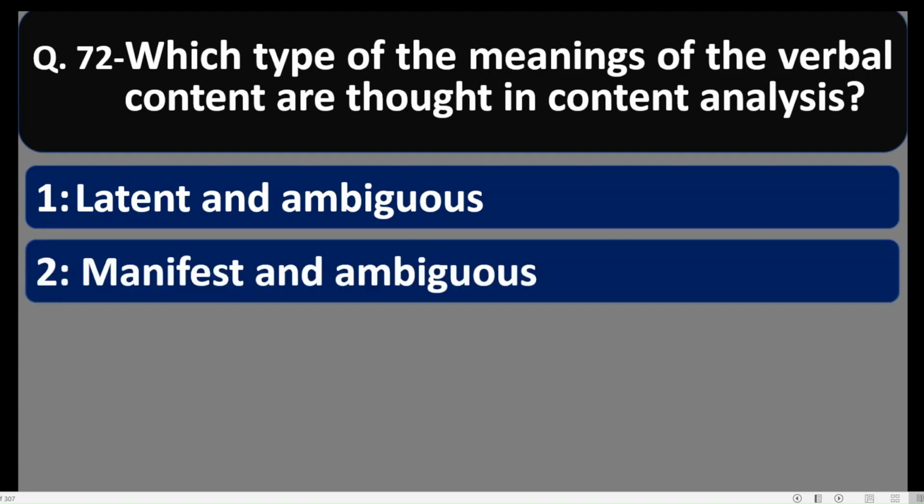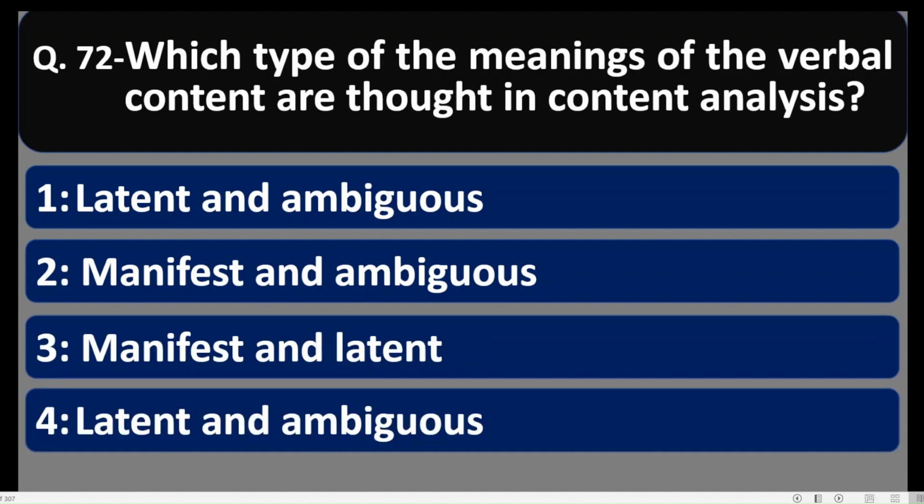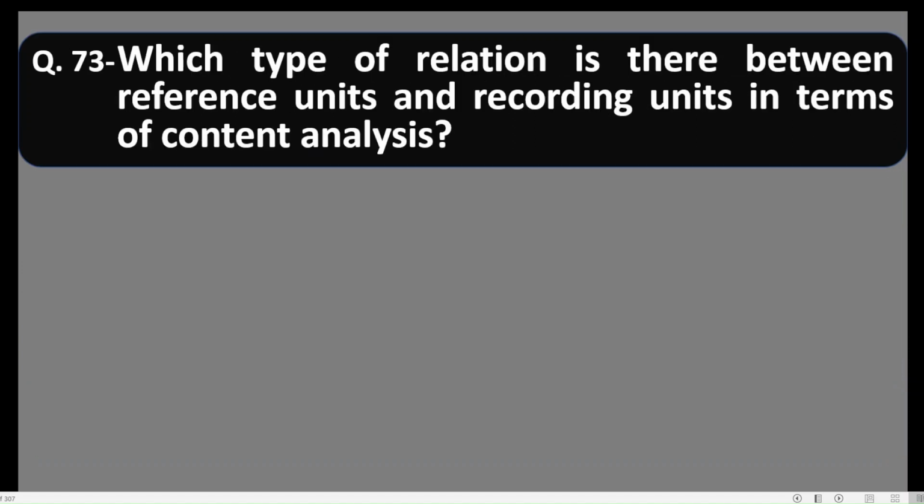Number two, manifest and ambiguous. Number three, manifest and latent. And number four, latent and ambiguous. So the correct option is manifest and latent. Manifest and latent meanings of the verbal content are sought in content analysis.